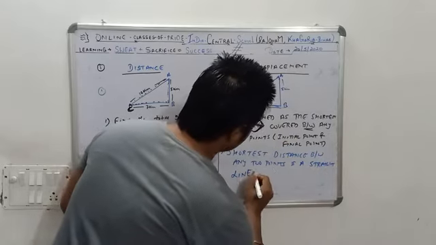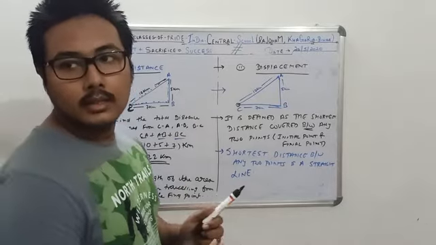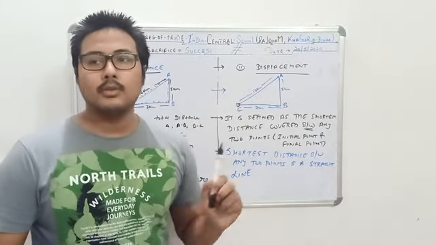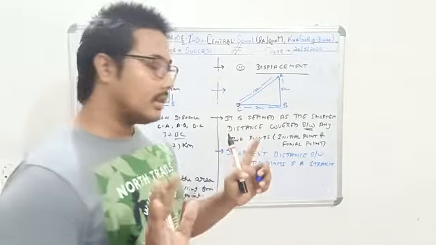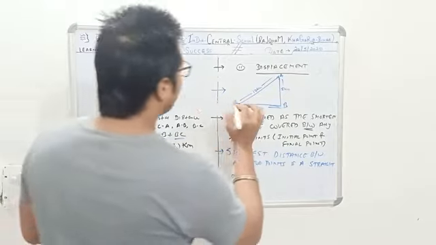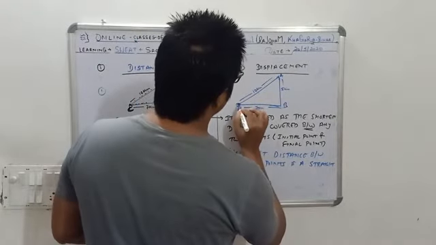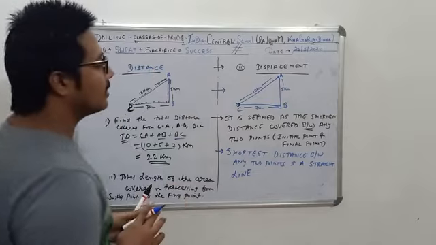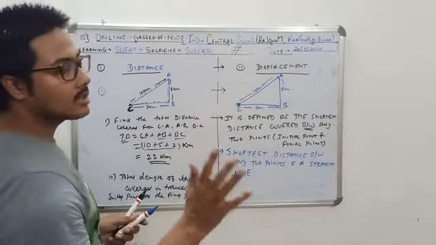You might also have studied in maths that the shortest distance between any 2 points is a straight line. So if I tell you, you have to start from C and again reach back to C, what will be the shortest distance for it?